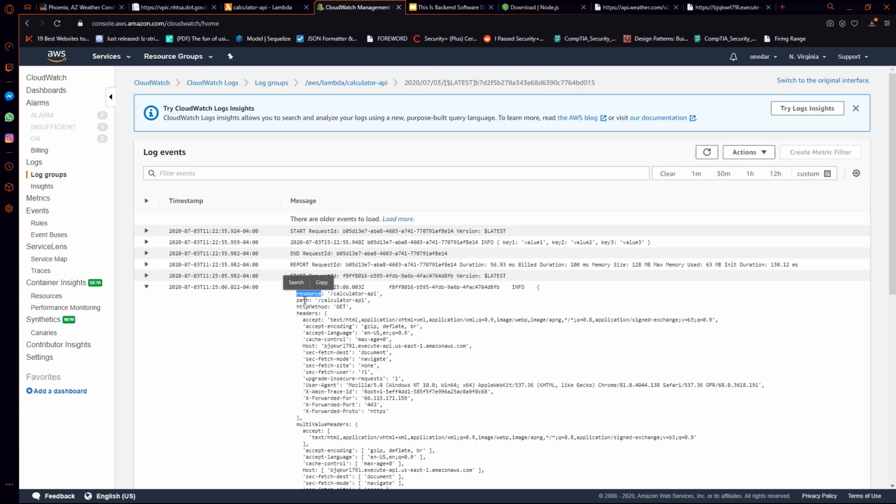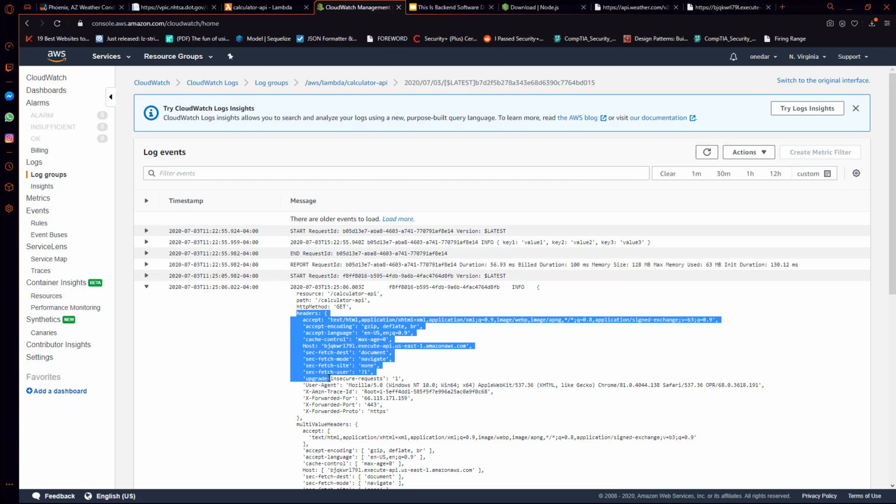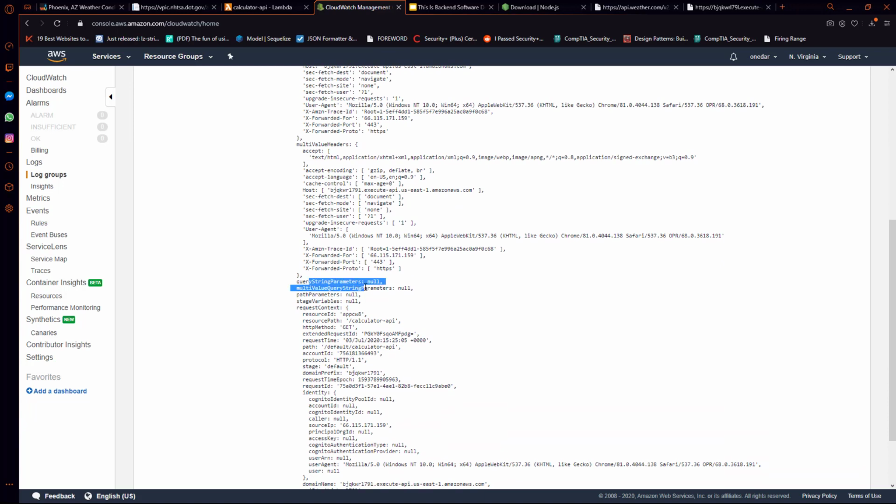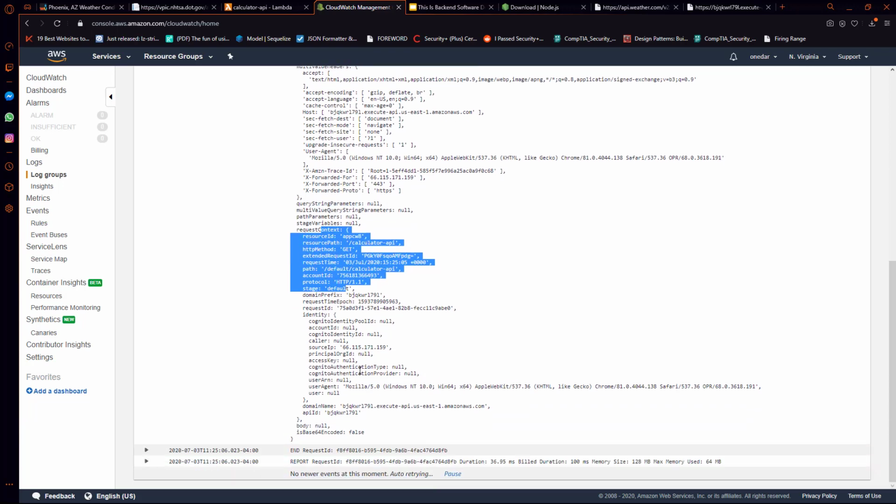So we have a resource, a path, an HTTP method, which is going to be critical in how we process requests. We have some headers that come in as well, which we probably won't be too concerned with in this tutorial. We have some query string parameters, which we will be concerned with in this tutorial. Some more context about the caller. And then we have this body value, which we're definitely going to be working with in this tutorial. Right now it's null.